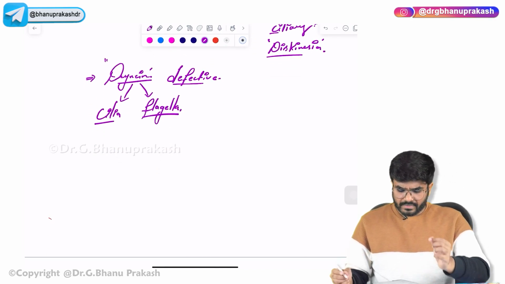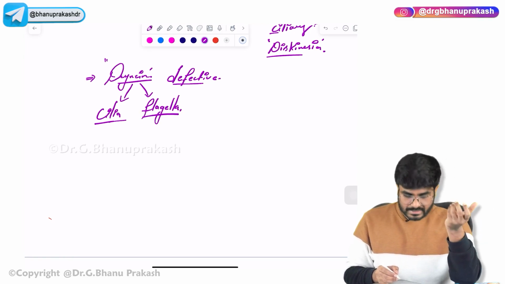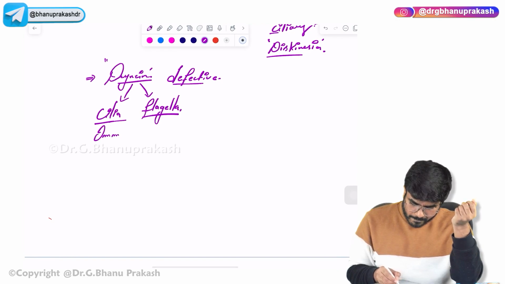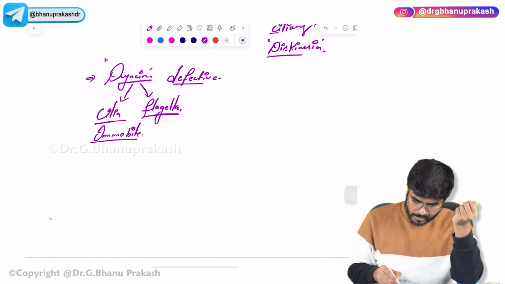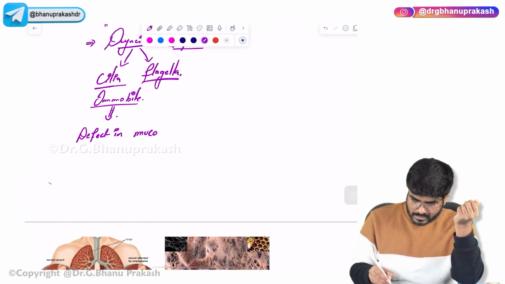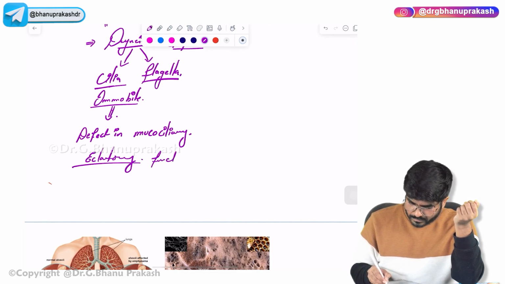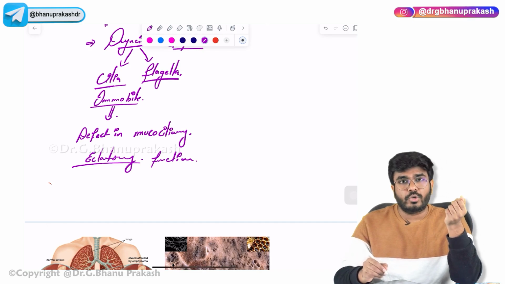So, defective dynein leads to the cilia becoming immobile. Okay, cilia become immobile, so that will cause a defect in the mucociliary escalator function. Okay, the mucociliary escalator phenomenon is going to be defective.